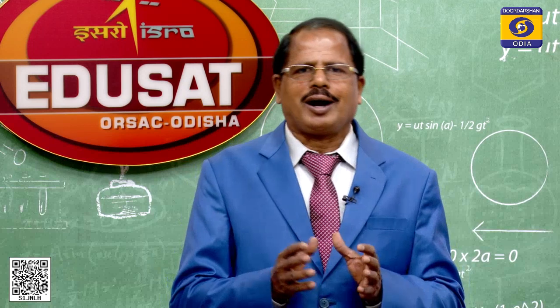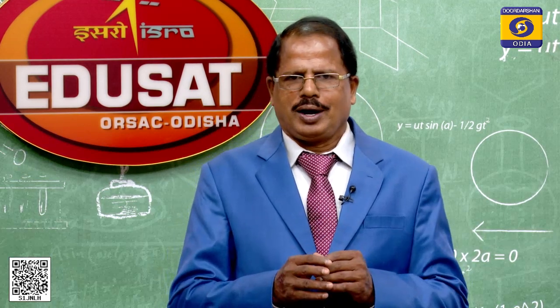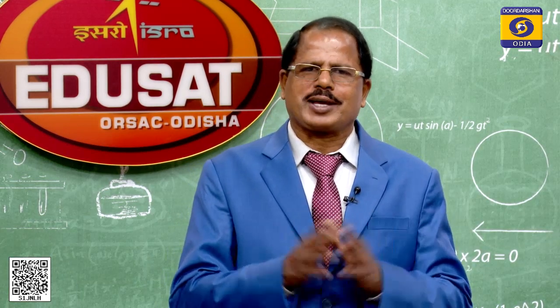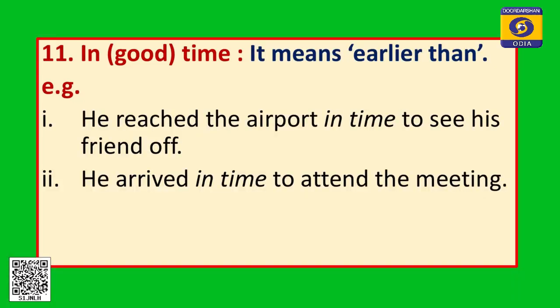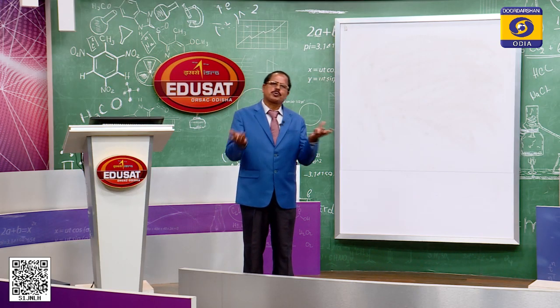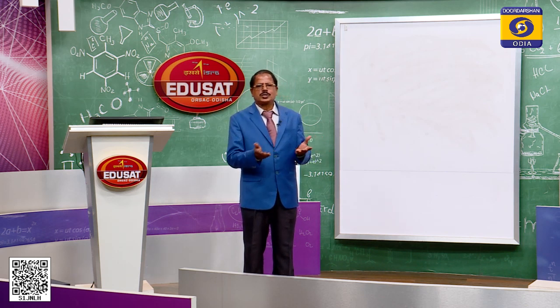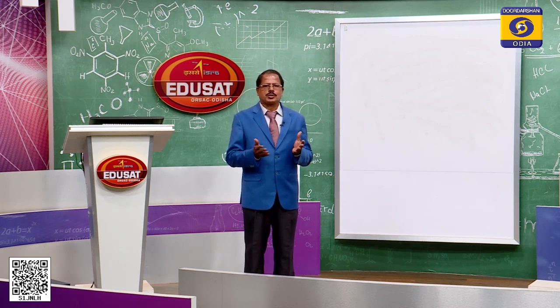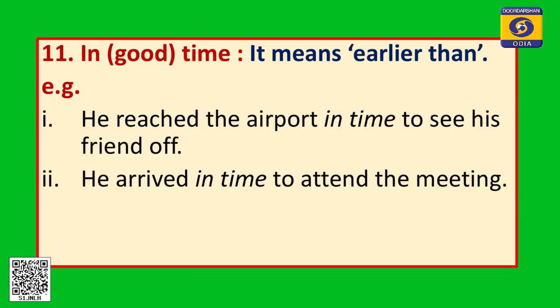Let us see how to use in time, and you should also be very much careful with this preposition. He reached the airport in time to see his friend. It means earlier than, that means not at the exact moment, but before that. So, I think you should reach your school in time. In time means school 10टा बेले खोलिबो, तुमे 10टा पूर्वरु जे कोनसी मुहूर्त पहुंची पार, 10टा पूर्वरु जदि आमे पहुंचीबा, ठीक समय जोटा आमे कहूचे before 10, right, that is earlier than the exact time. He arrived in time to attend the meeting, right.